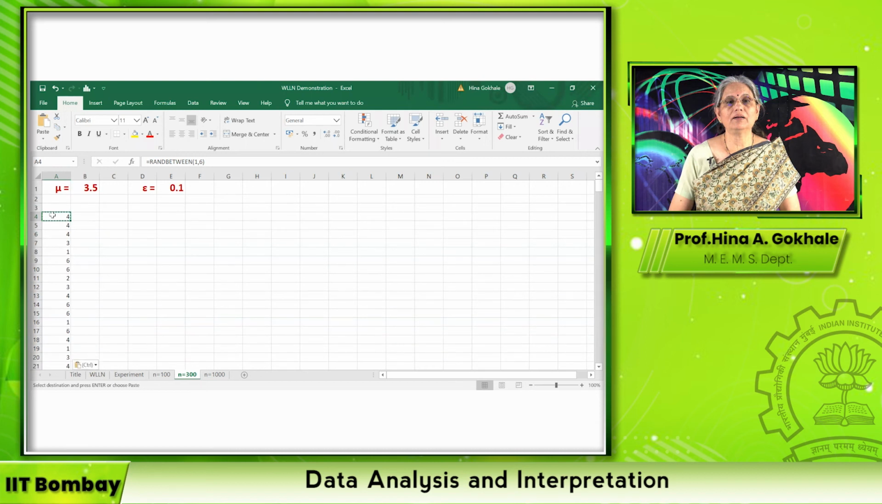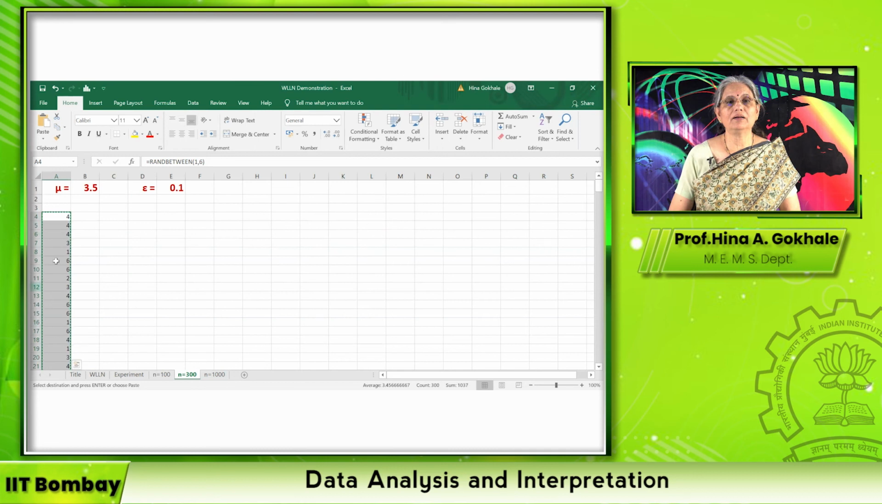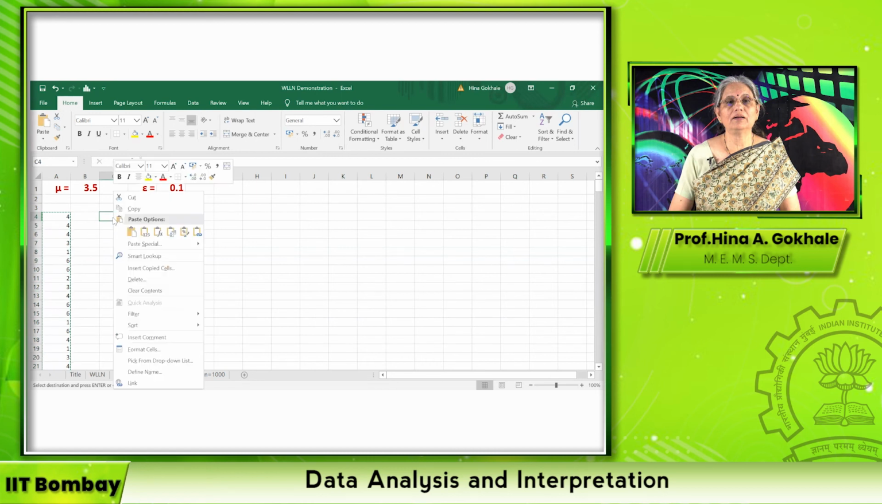Now, as it keeps changing, we are going to generate such 12 sets. So I again say copy. I'm using Control C here. Then we go to the top, and here we start pasting 12 times. We paste values. We don't want to paste the function. So we are pasting the values here.